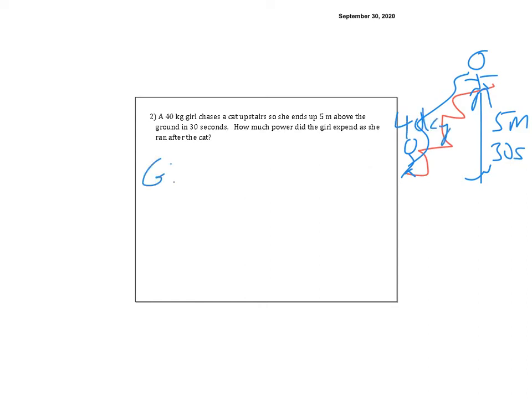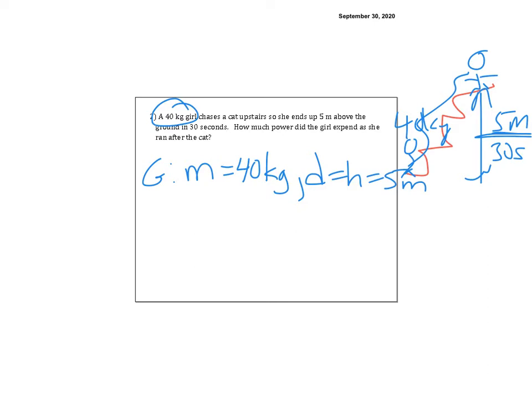So in my given, I know kilograms is mass, so M equals 40 kilograms. And now this 5 meters could be distance, or it could be height. Because I'm dealing with energy, I could do either one. I'm going to put both just in case so I can figure out which one I want it to be. So it could be either one. And I know time is 30 seconds.